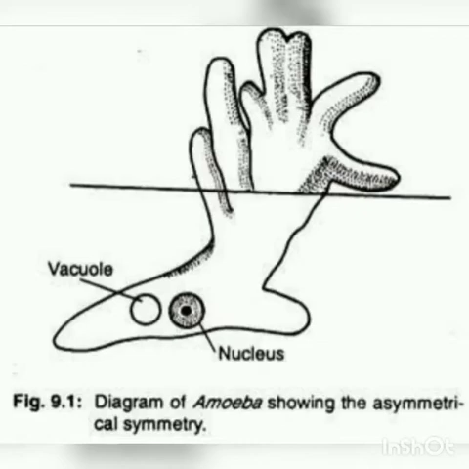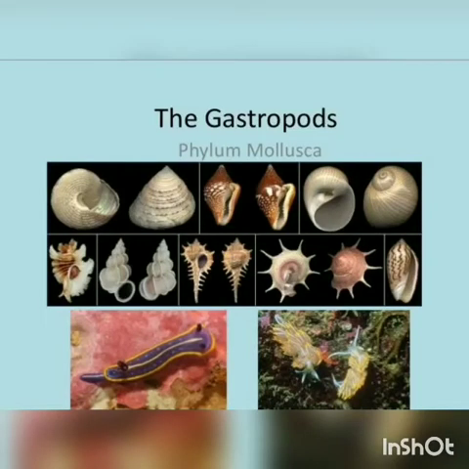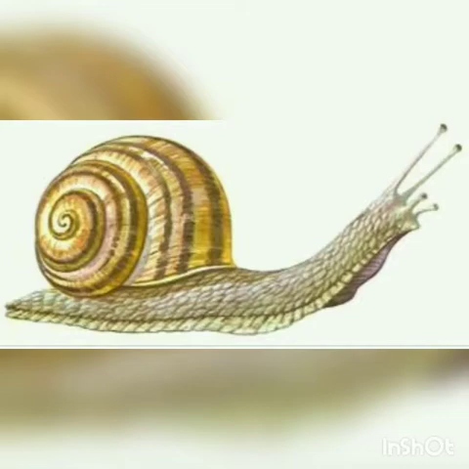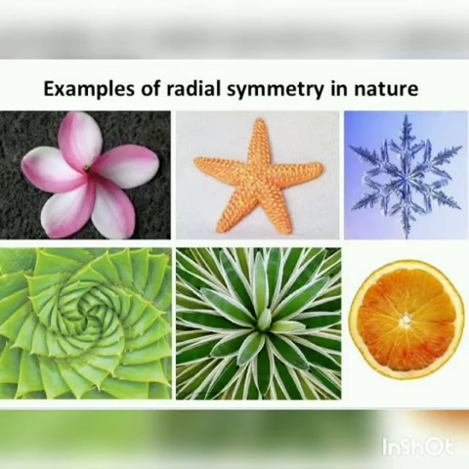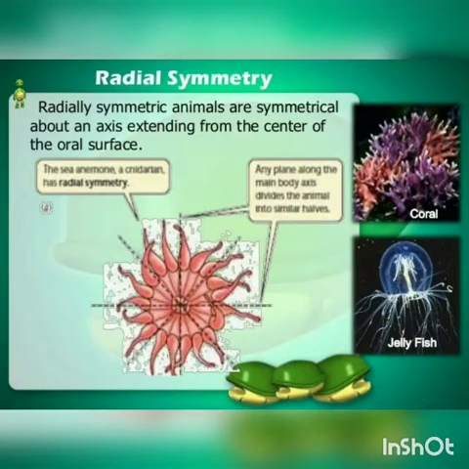An asymmetrical body plan is also seen in gastropods such as snails. Snails are gastropods. And the second one is radially symmetrical. Symmetrical animals have paired body parts that are arranged on either side of a plane passing through the central axis. When any plane passing through the central axis of the body divides an organism into two identical parts, it is called radial symmetry.